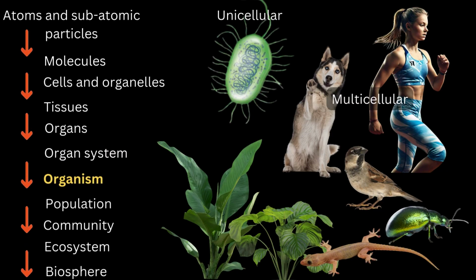Level 9. Organisms. An organism is a single, complete individual capable of surviving and reproducing. Organisms can be unicellular, like bacteria and some algae, or multicellular like humans, animals, and plants. Each organism has various organ systems that function together to support life.